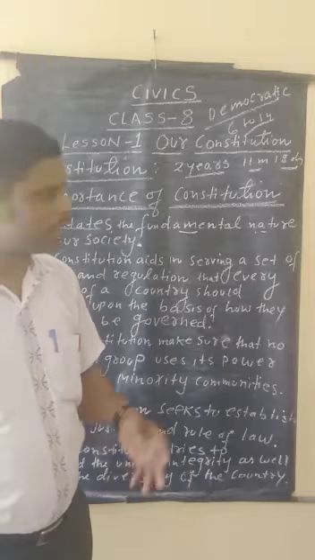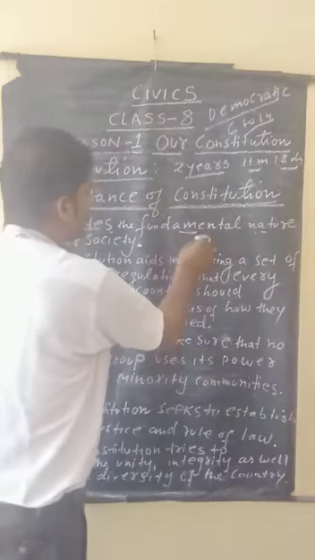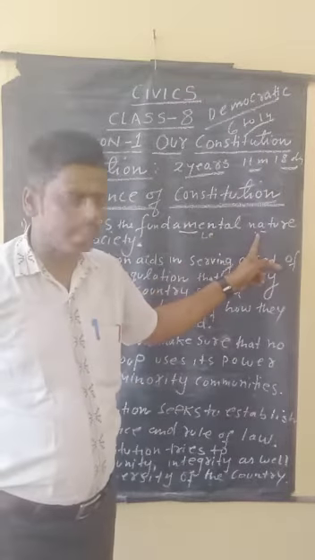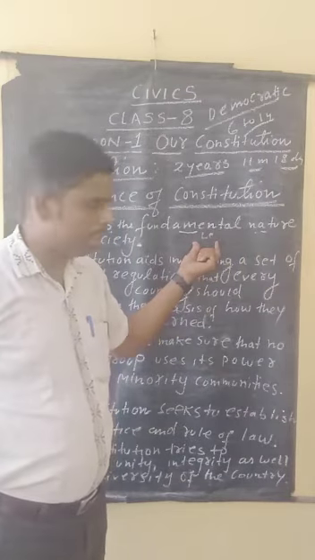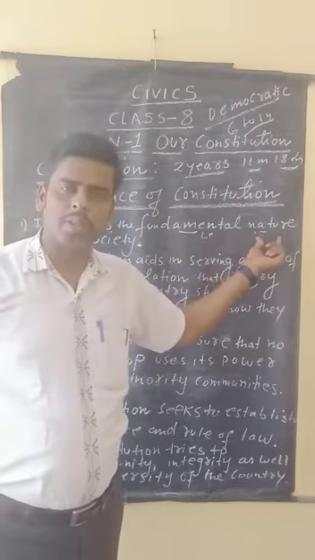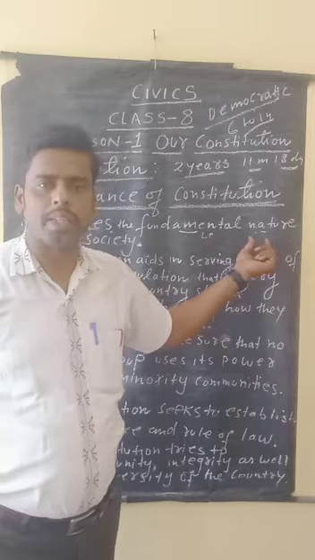And there are 3 organs of the government. The first is legislative, the second is executive, and the third is judiciary. The legislative makes the law, the executive implements the law, and the judiciary punishes those who violate the law, according to the articles followed in the constitution.